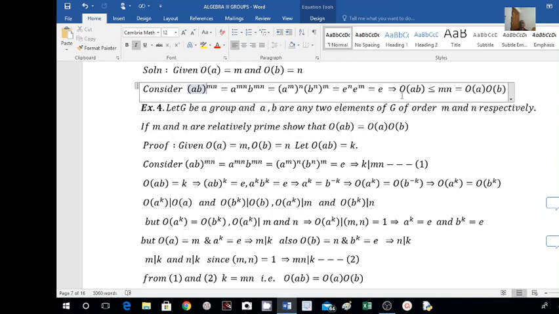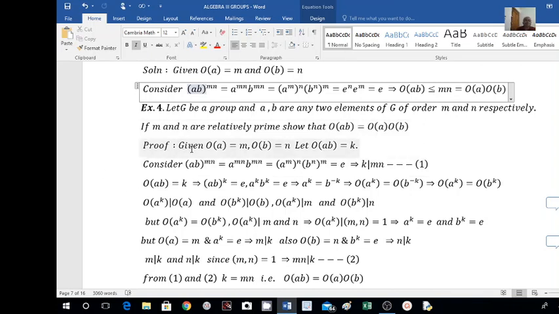In the previous example, order of AB is less than or equal to mn. Here, order of AB equal to order of A into order of B. That is, equality holds here. This happens if m and n are relatively prime, that is, greatest common divisor of m and n is equal to 1.